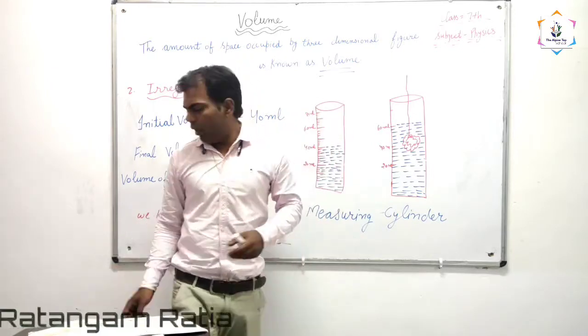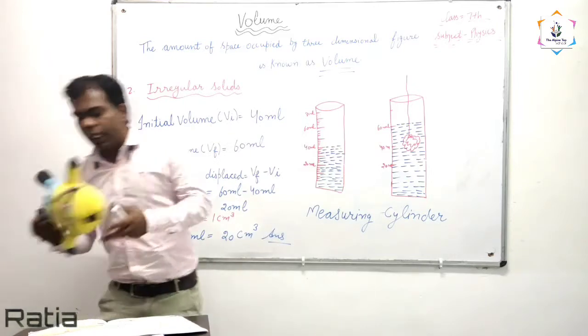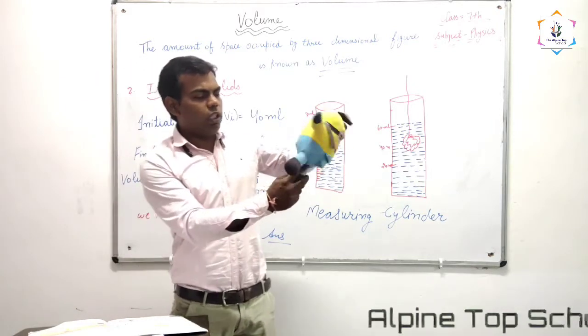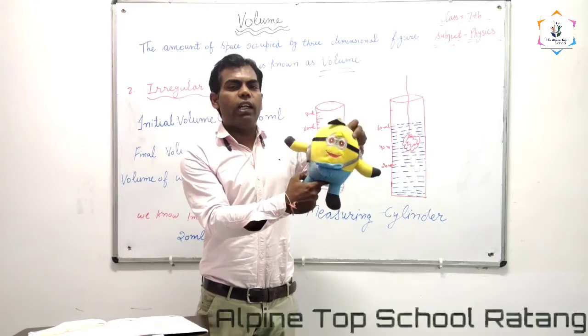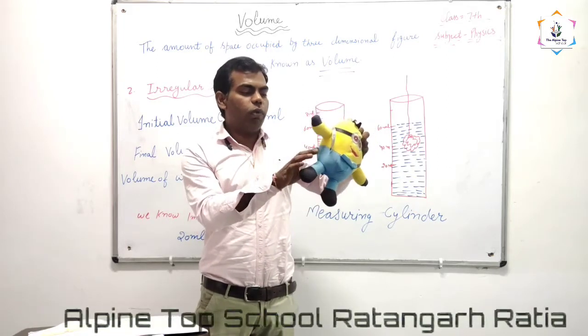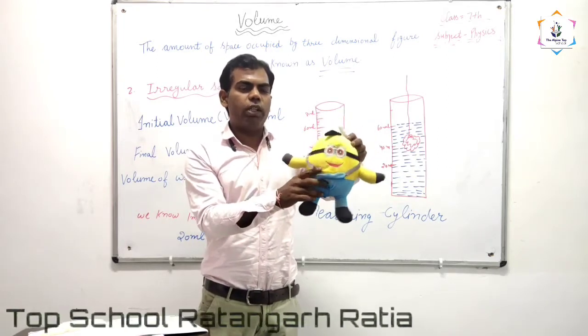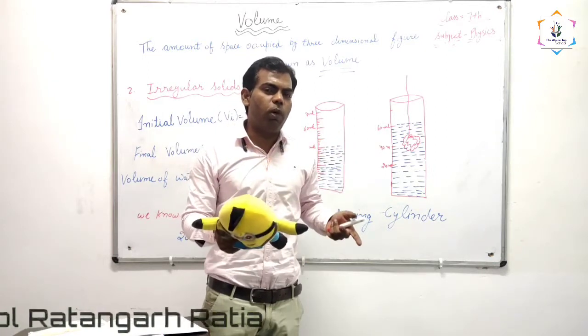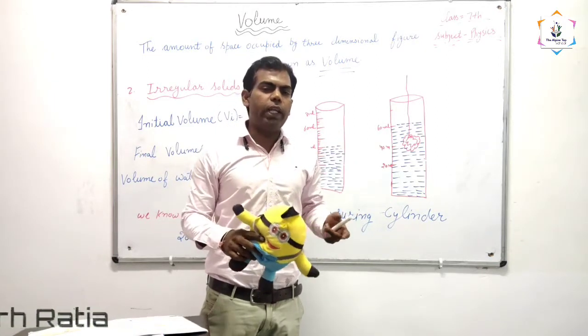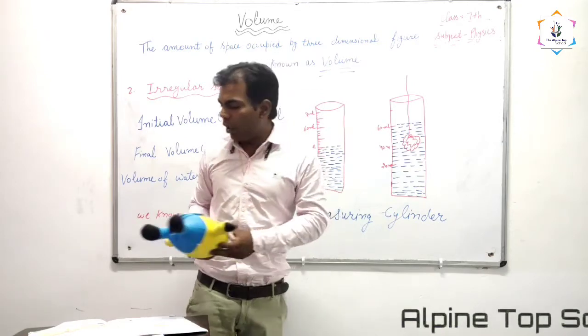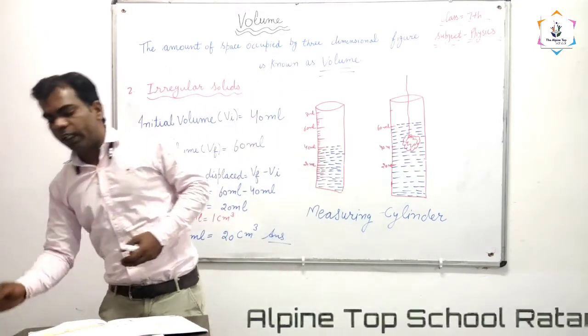In a similar way, take the example of this toy. You are not able to find out the length, breadth, and height of this toy. Then how will you find out the volume of these objects, meaning irregular objects? How do you find out the volume of irregular objects?